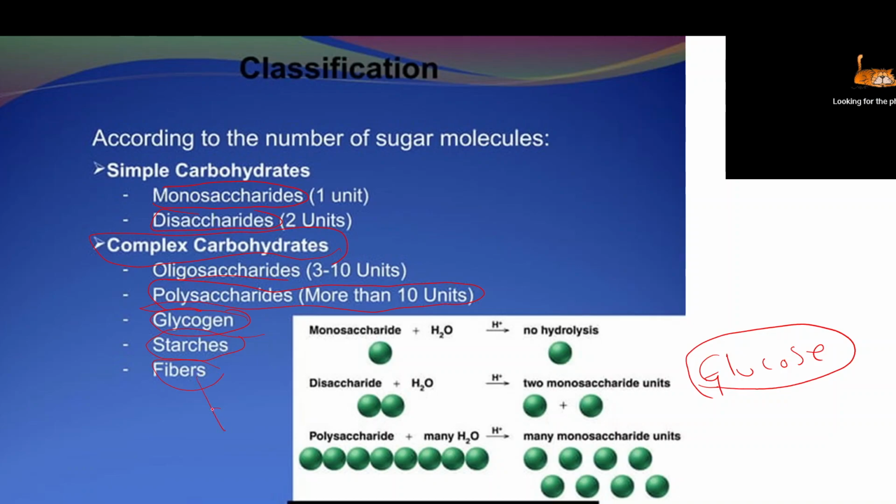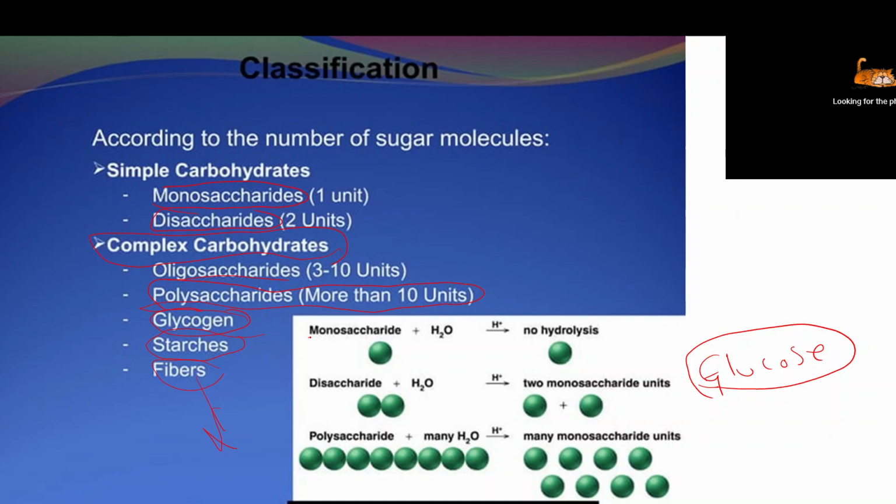Dietary fiber is very important. Actually, fibers are non-digested, made up of cellulose, but they have lots of beneficial roles: to prevent constipation and reduce the absorption of cholesterol. Lots of functions are there for fibers, which we are also going to discuss.